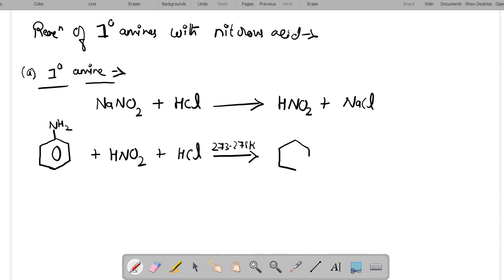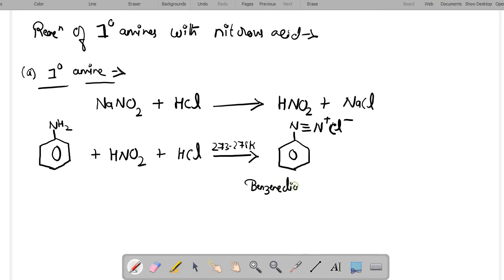So the formation of diazonium salt will take place here, that is benzene diazonium chloride.